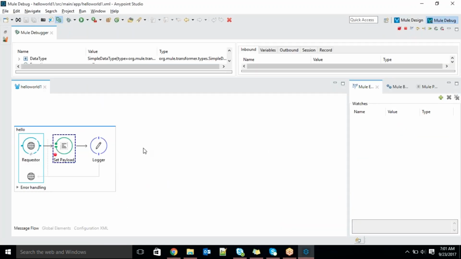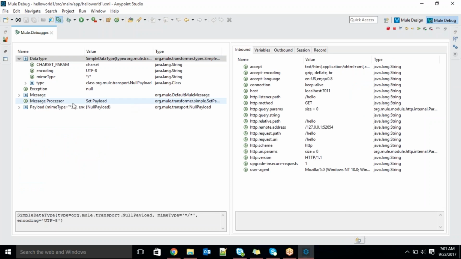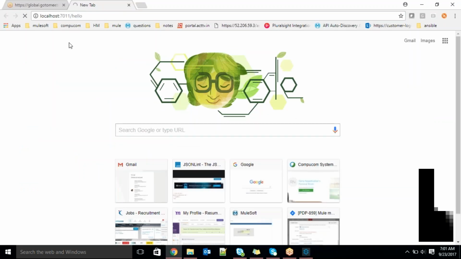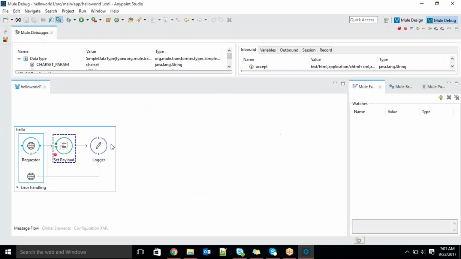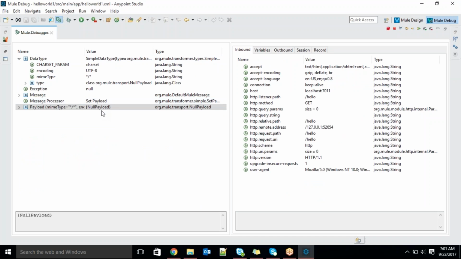It will receive it. If you observe here in the Mule debugger, you can see the payload, guys. Hope you see what I'm highlighting. The payload is null, so there is no payload. We are not sending any information. We are just hitting the request, trying to get information from the target system. In our logic there is no target system; from Mule itself we just hard coded it. But from the input, we are not receiving any input. That's why it's a null payload.